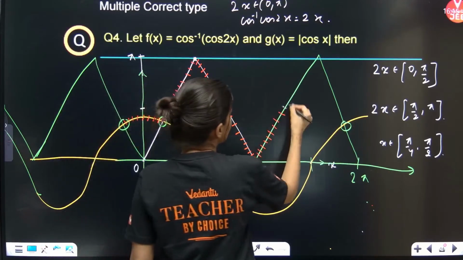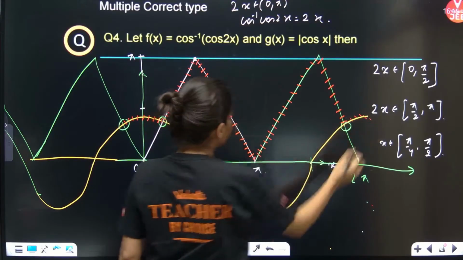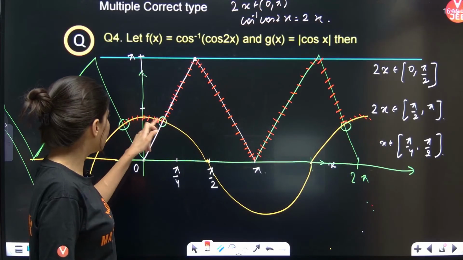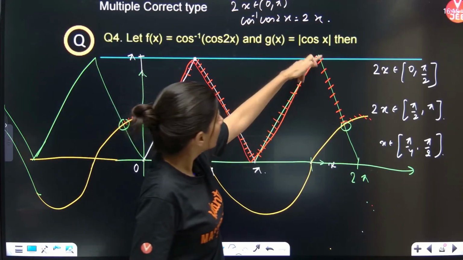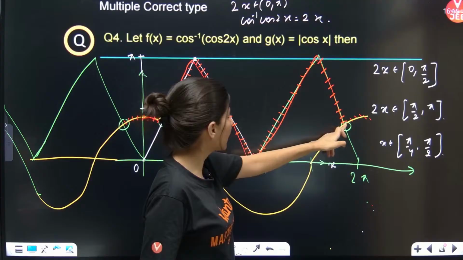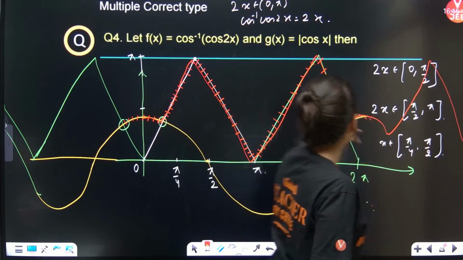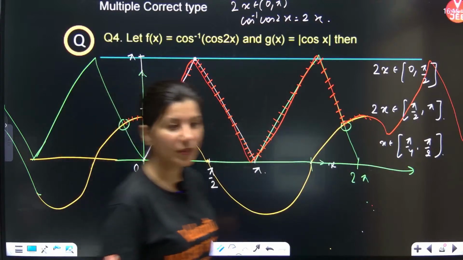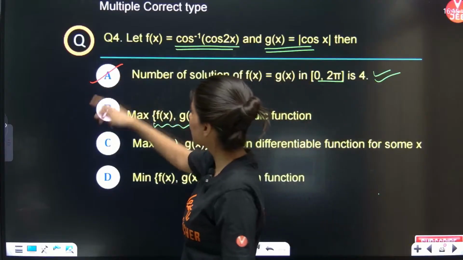This is your maximum. Can you see this is the behavior that is getting repeated? This, then up, down, and then it starts again, this, then up, down, like that. So it is definitely a periodic function. So this is also a correct answer. This is correct, this is correct.